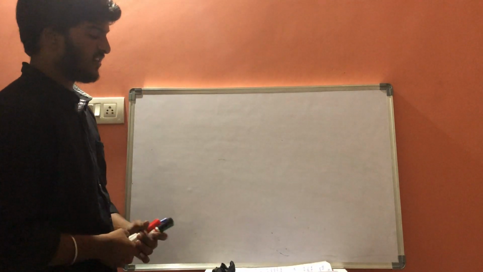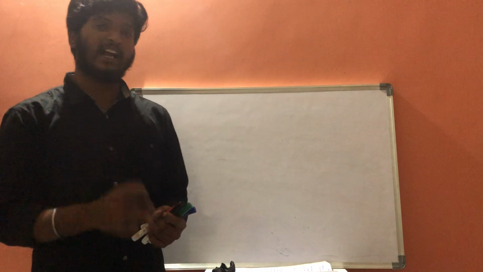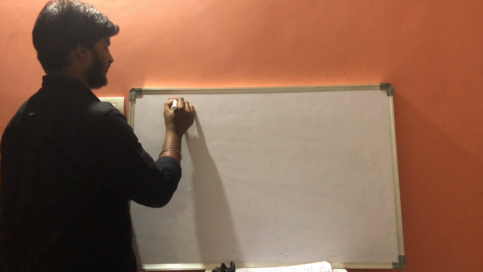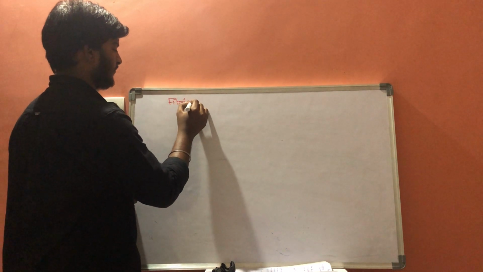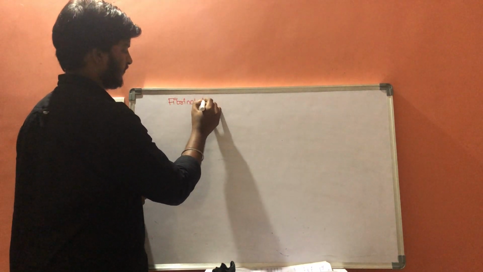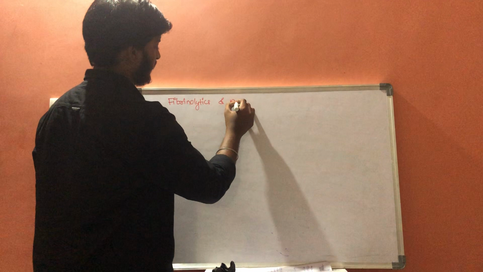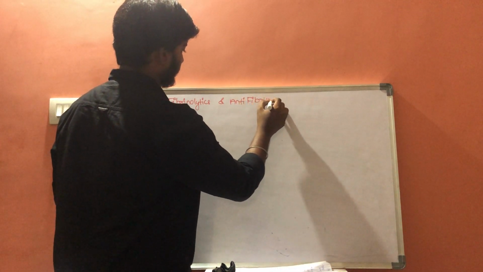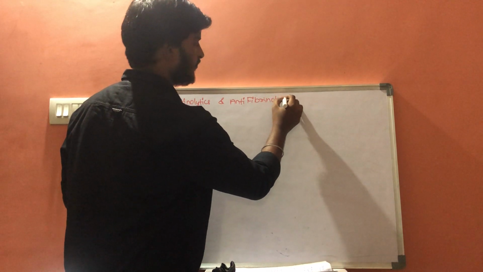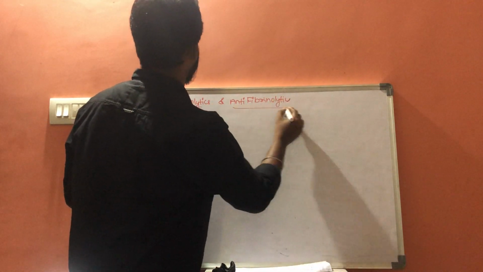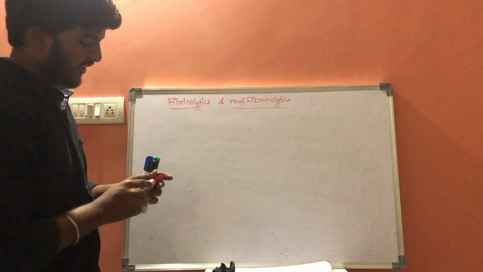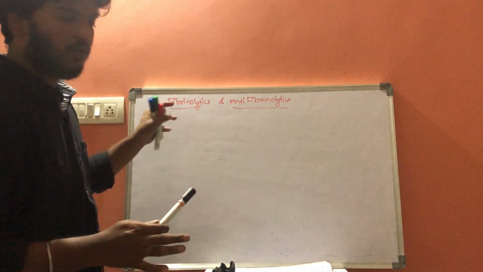Now next let us discuss fibrinolytics and antifibrinolytics. Before going into detail, let us go into the coagulation system.